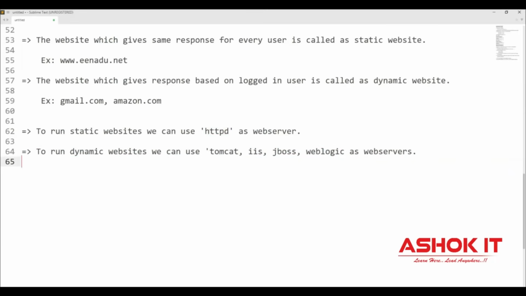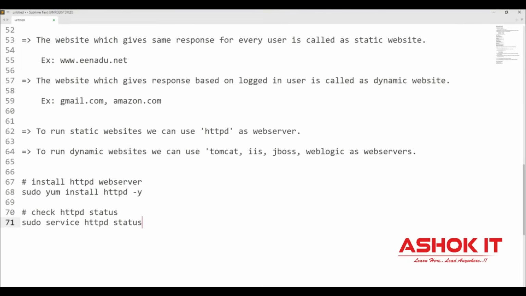You can install this HTTPD server in the Linux machine by using the package manager. sudo yum install httpd -y. It is used to install the httpd web server in the Linux machine. Then to check the status of that server, whether the server is running or stopped, you can use the sudo service httpd status command.